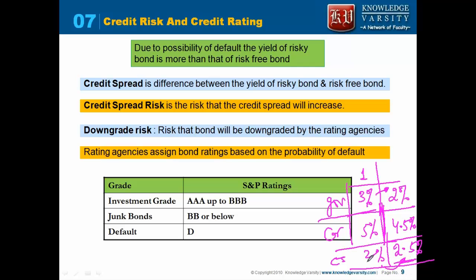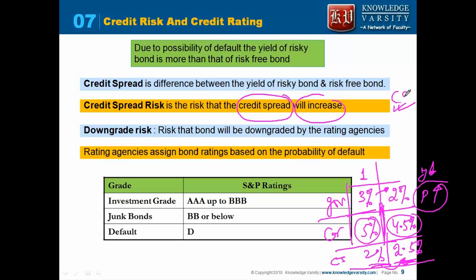But what can be said about the price of the bond? Would it have increased or decreased? Yield was 5%, now it has become 4.5%. Yield has decreased, this implies price would have increased. Even though the credit spread has increased, the price has increased. So it is not necessarily bad always, but most of the time it is bad. So credit spread risk is the risk that the credit spread will increase. With the increase in the credit spread, typically the bond prices fall.